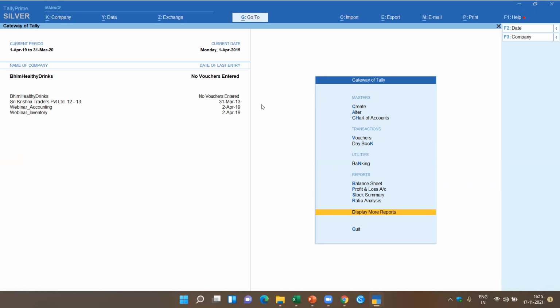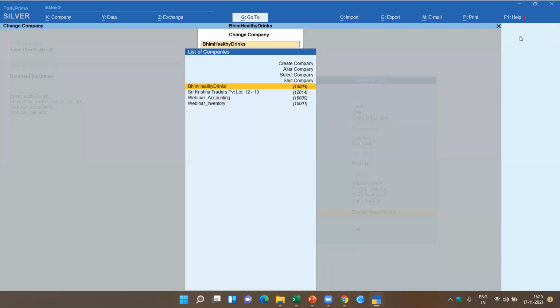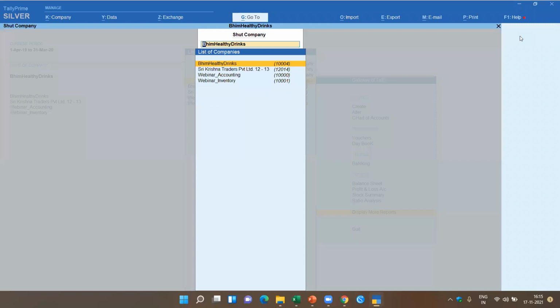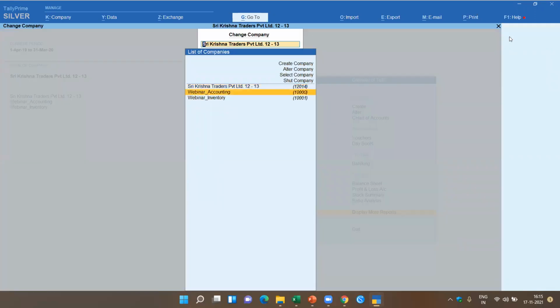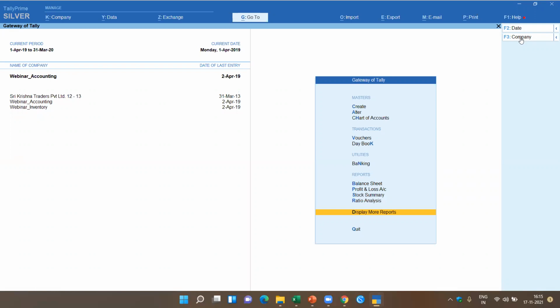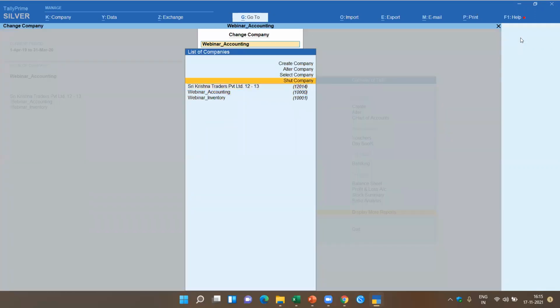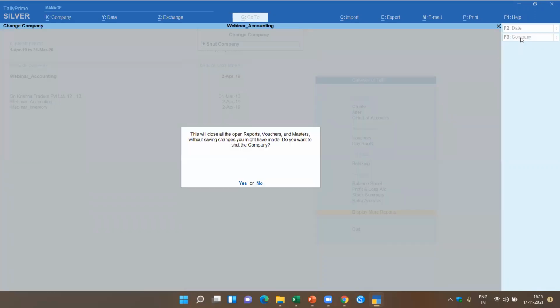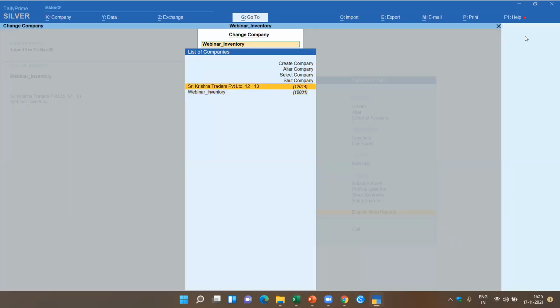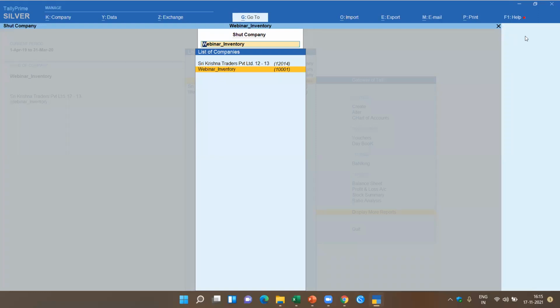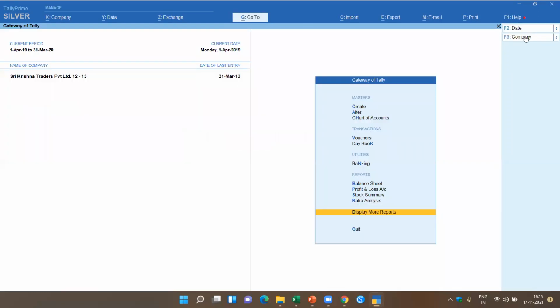Now the problem when you're exporting masters, when you've got multiple companies open, is that Tally will actually export the data of all the companies that are open in one go. So I'm going to close the companies which are not required. I'll come back to this later. I'm going to keep only one company open, shutting down the company which is not required. So I've got this company, which is Sri Krishna Traders.